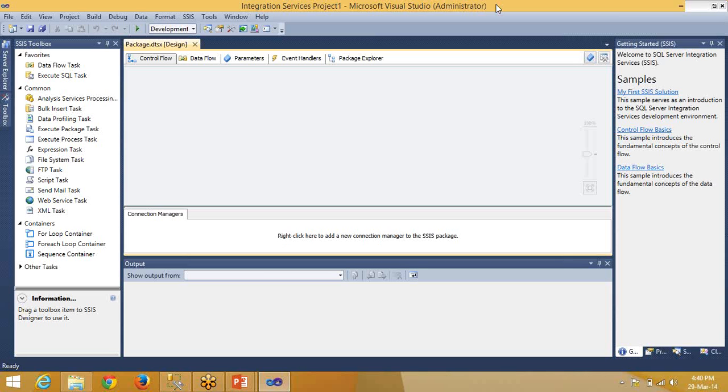For the first one, which you told me, you need to loop through a set of files in a folder. Yes, we can use a for loop container.